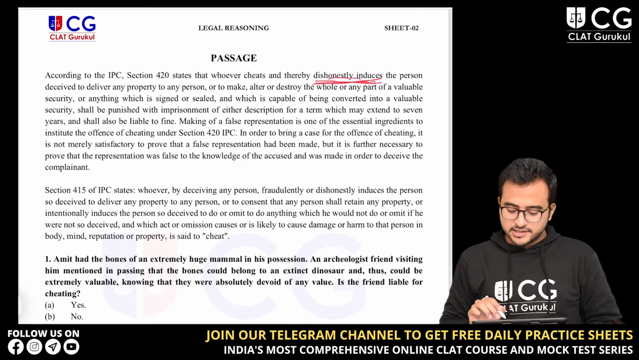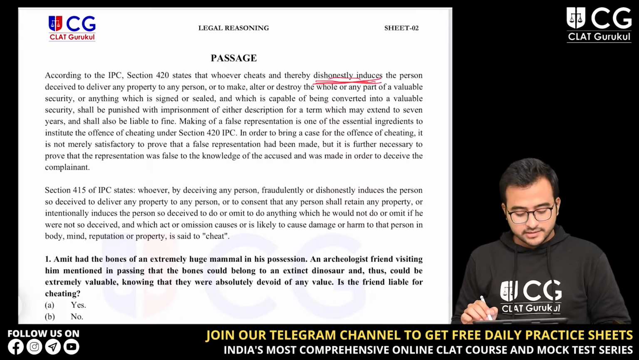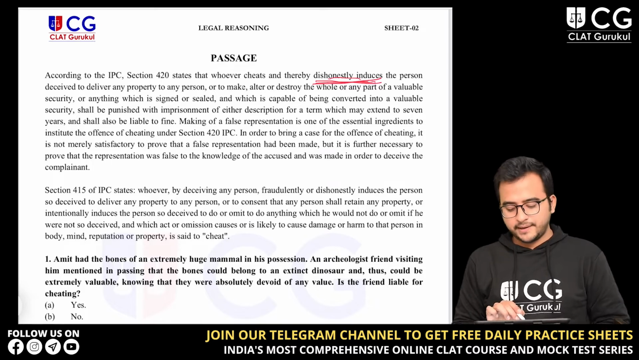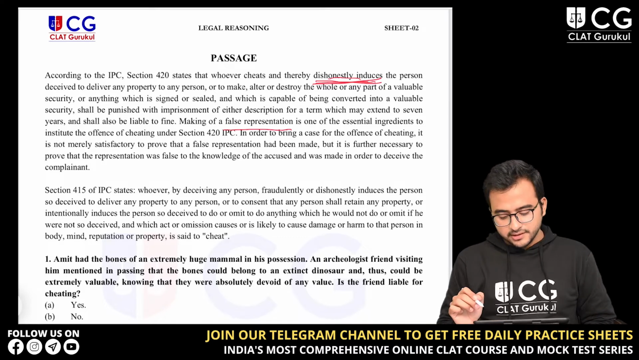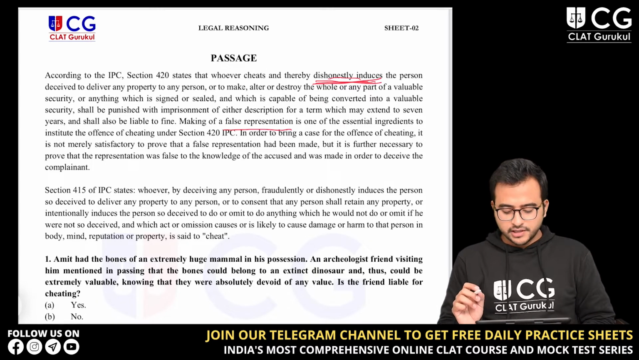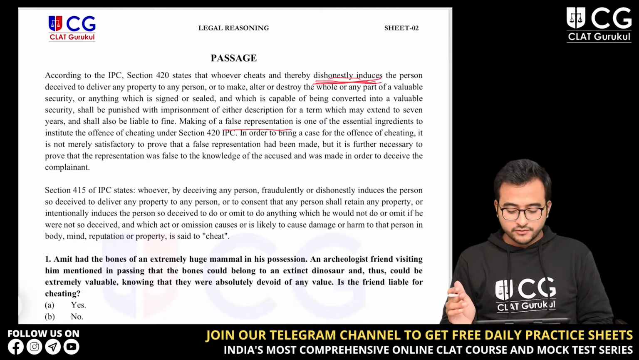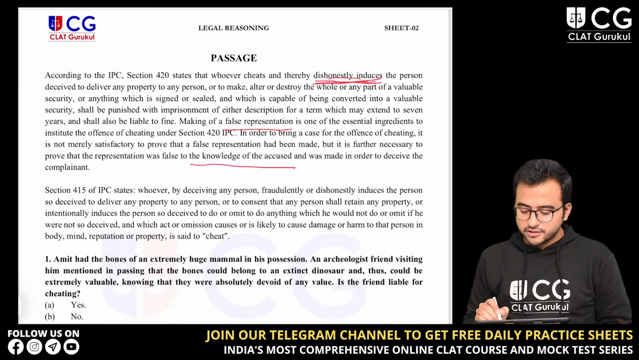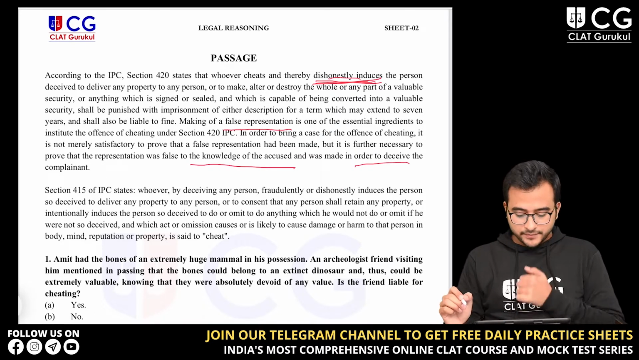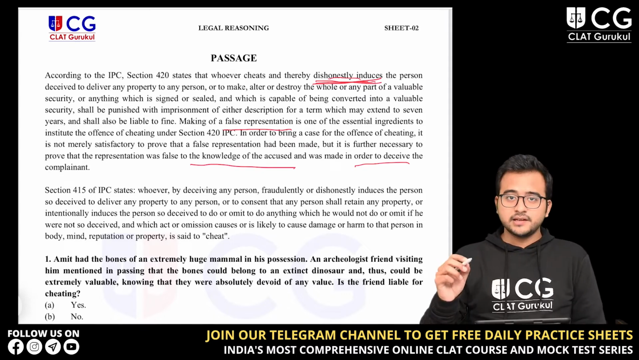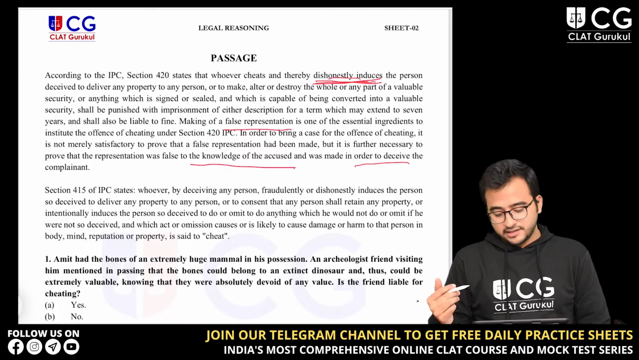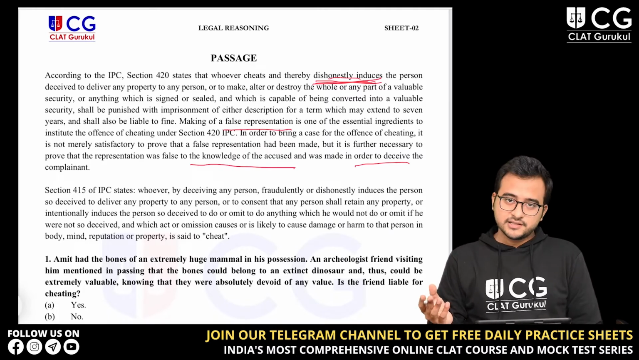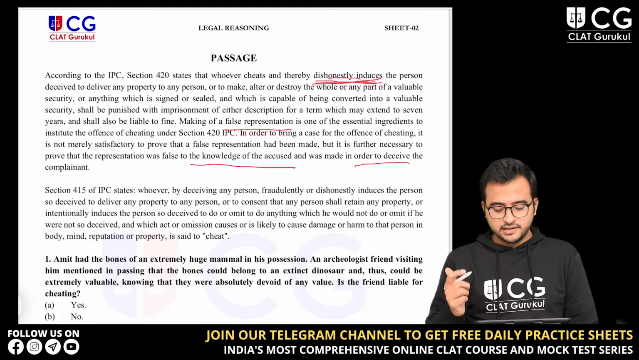Furthermore, making a false representation is one of the essential ingredients to institute the offense of cheating under section 420. False representation. In order to bring a case for the offense of cheating, it is not merely satisfactory to prove that a false representation had been made, but it is further necessary to prove that the representation was false to the knowledge of the accused and was made in order to deceive the complainant. यानी कि अगर किसी ने इस इंटेंशन के साथ फॉल्स रिप्रेजेंटेशन दिया है कि सामने वाला चीट हो जाए, सामने वाले से मुझे कुछ डिसऑनेस्ट बेनिफिट मिल जाए, तभी वो चीटिंग है.